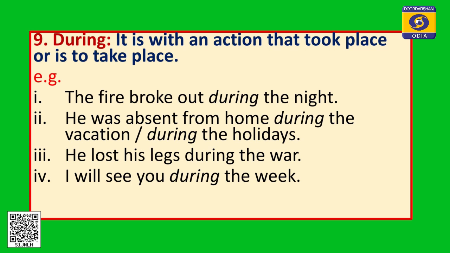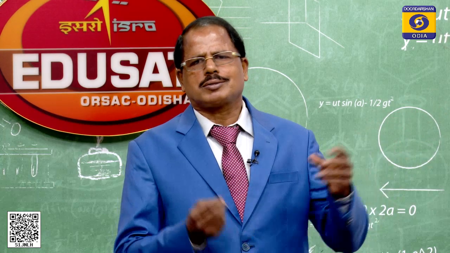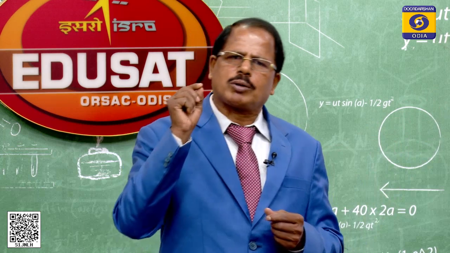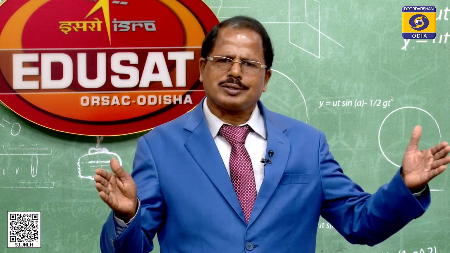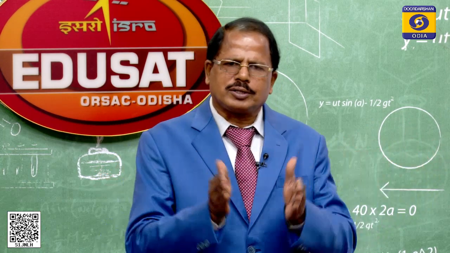He was absent from home during the vacation. छुट्टी समय रे से घरे अनुपस्थित थिले during the holidays. He lost his legs during the war. The soldier lost his legs during the war. युद्ध समय रे, that means it is not talking about a particular point of time, but निर्दिष्ट specific time कहूनी, से during से period भितरे एक निर्दिष्ट समय रे घटिछि.